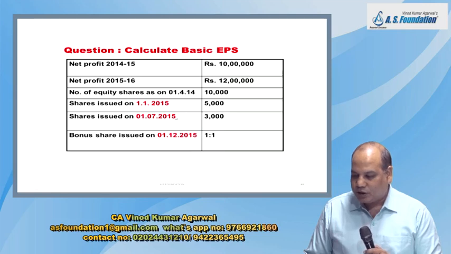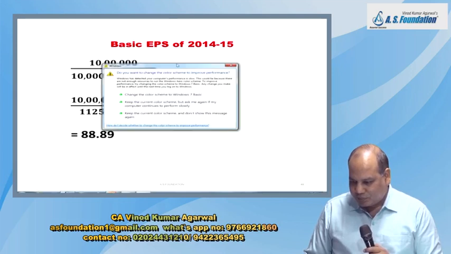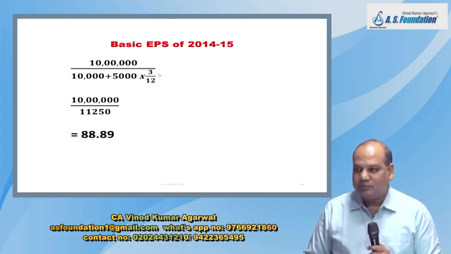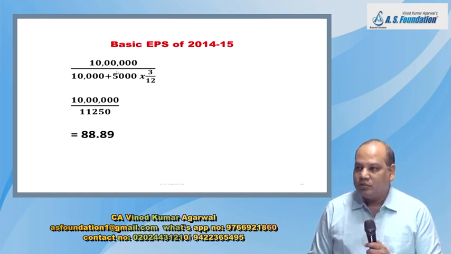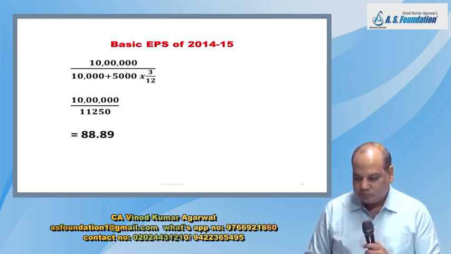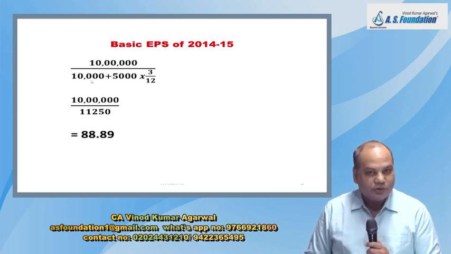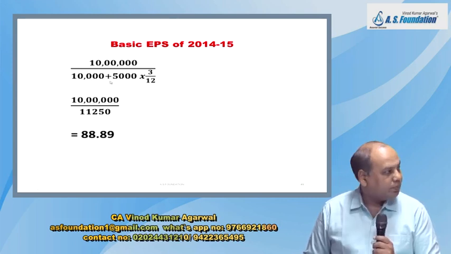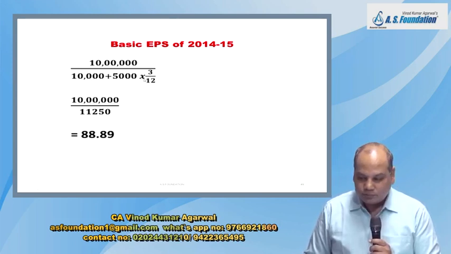So have you got the answer of the EPS of 2014-15? Those who have done, check. EPS of 2014-15, write down. Check. 10 lakh. This is your profit for first year. Then 10,000 share plus 5,000 into 3/12.